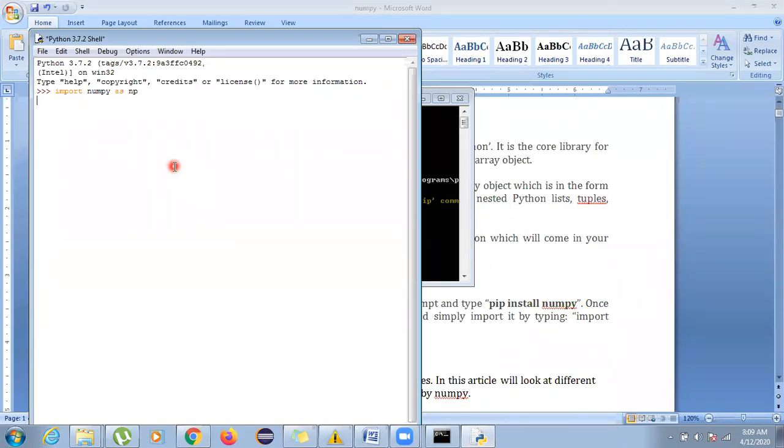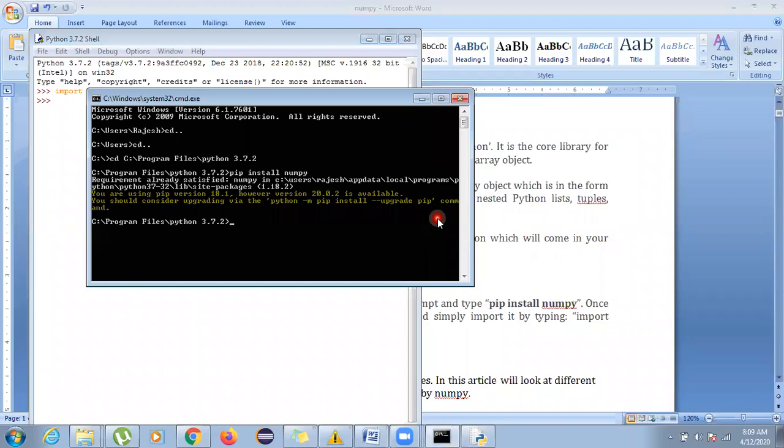As I press enter, you can see the next line has blinked. If NumPy would not be there, it would definitely show you an error saying that it cannot find that module. This triple arrow in the next line clearly indicates that your NumPy has been successfully installed. So I think it should be very clear to you how you are going to install your NumPy.